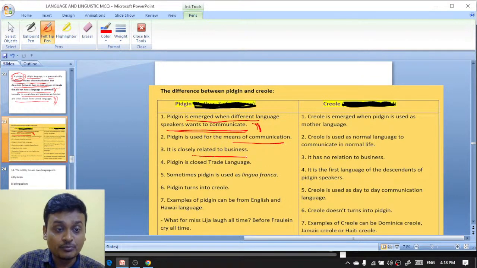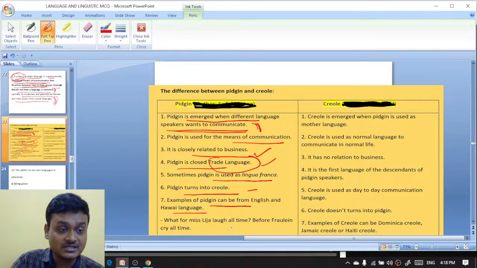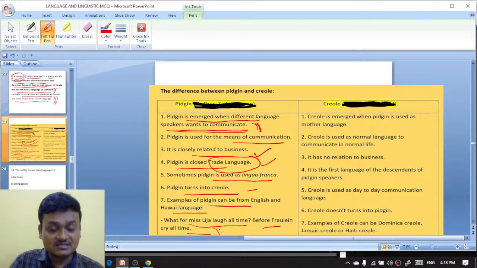It is closely related to business-oriented language, just to understand. Pidgin is a trade language, that is, a business-oriented language, and sometimes pidgin is used as a lingua franca. Pidgin can turn into a creole, and examples of pidgin can be from English to the Hawaiian language. What from Miss Lisa laugh all time before falling cry all time. That is just for understanding that we are doing.